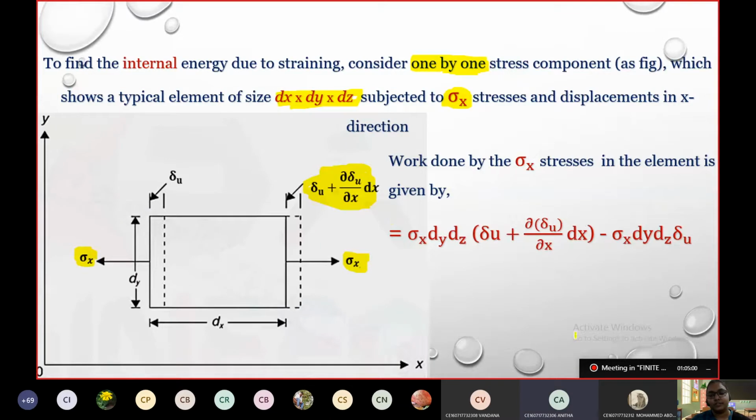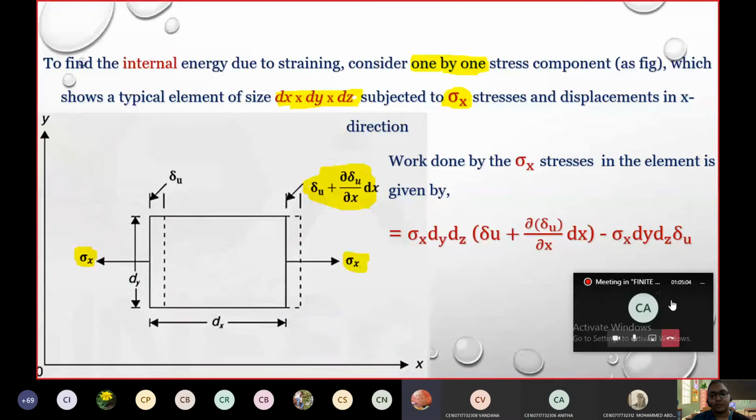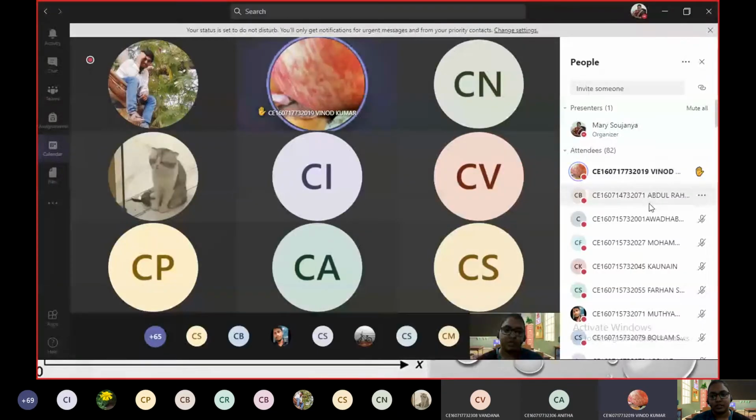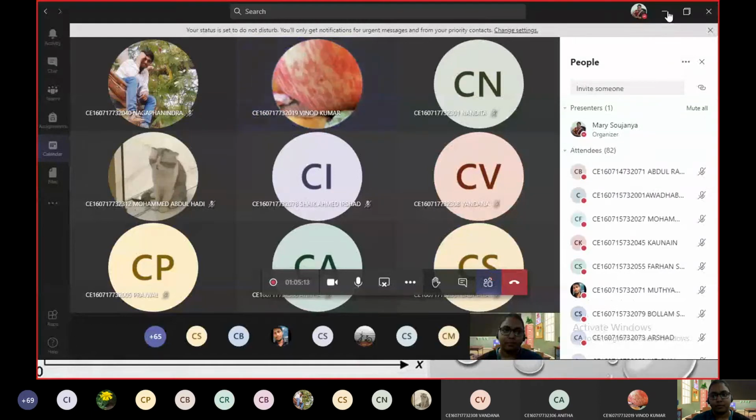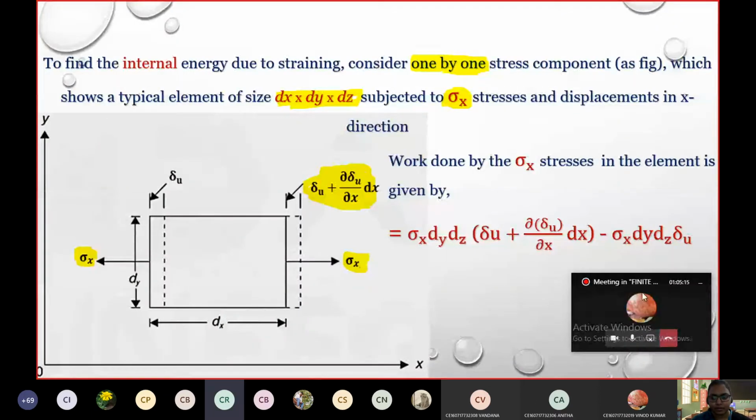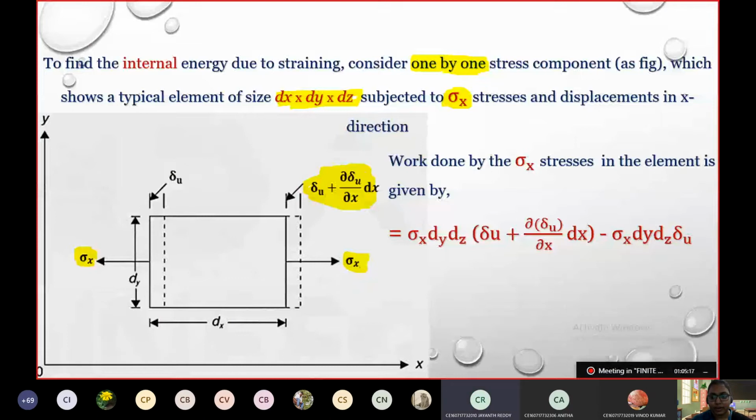Please mute yourself, whoever has come. Madam, excuse me, madam. Screen share aitale, madam. Anybody have the same problem? Yes, ma'am. Screen is not shared. Screen is not sharing, ma'am. Okay. Wait.